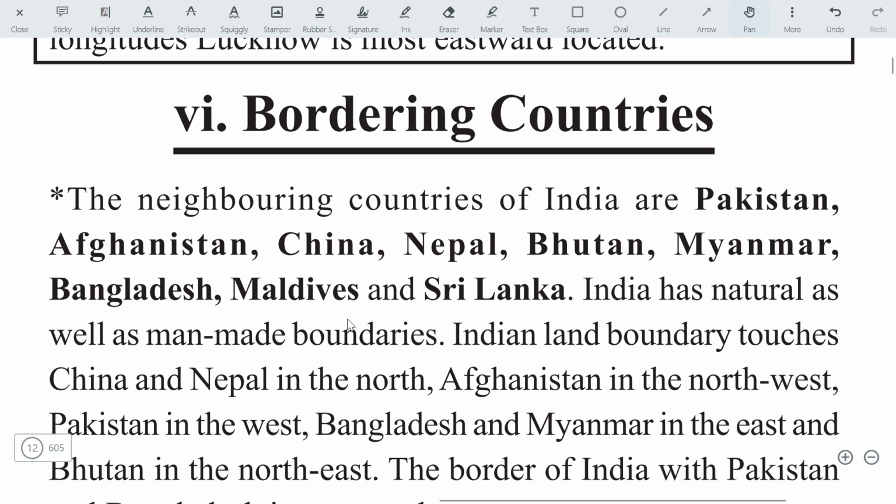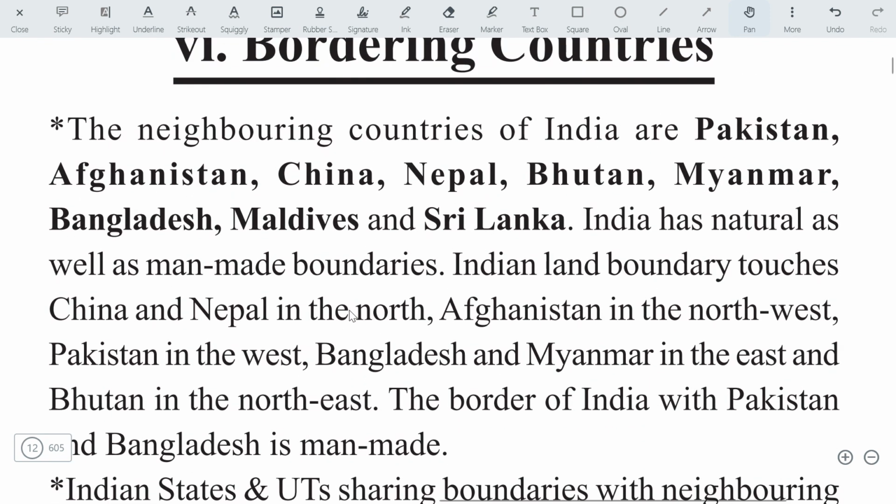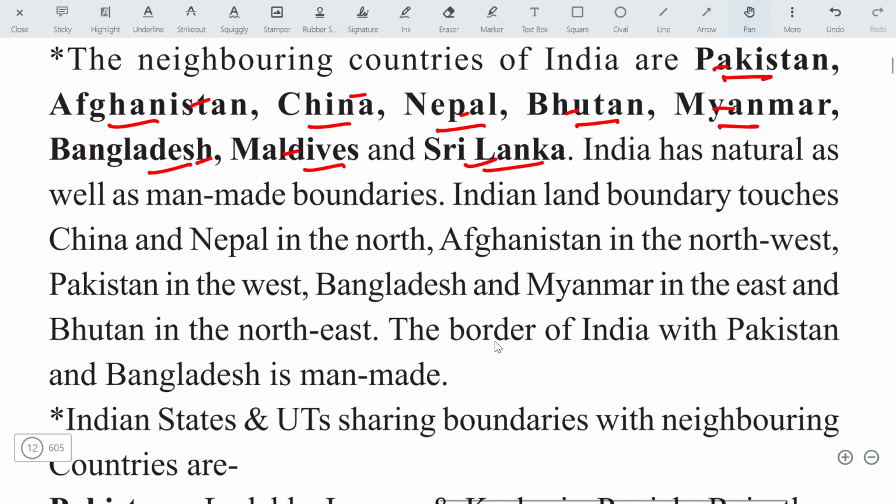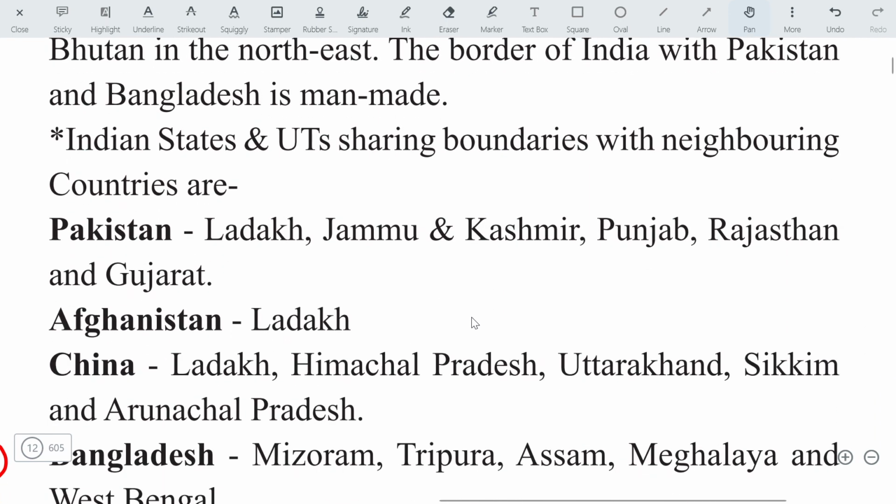Let's move on to the bordering countries of India. They are the neighbors of India. See, Pakistan, Afghanistan, China, Nepal, Bhutan, Myanmar, Bangladesh, Maldives, and Sri Lanka. 1, 2, 3, 4, 5, 6, 7, 8, and this is the ninth country. There are some natural boundaries and others. We will check them in the questions.